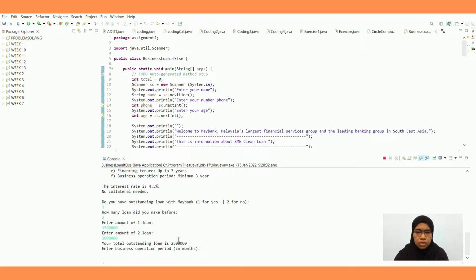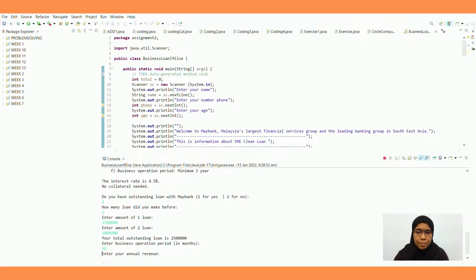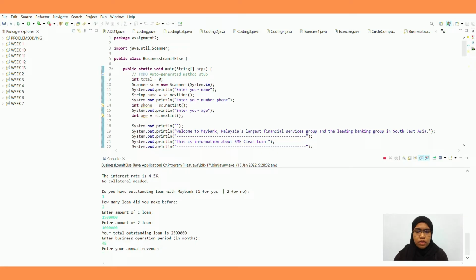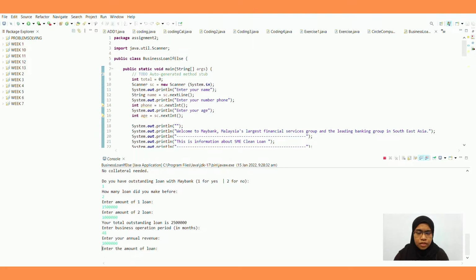Enter your business operation period in months. Let's say I have already been in business 4 years. That's 48 months. Your annual revenue. Enter the amount of loan.